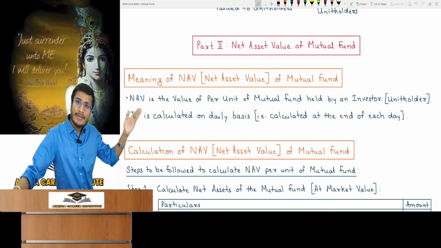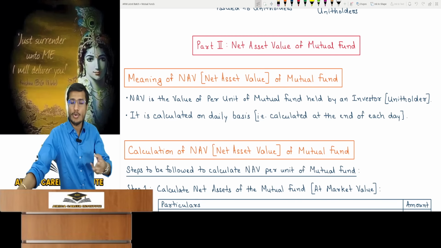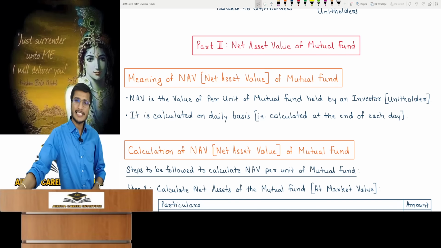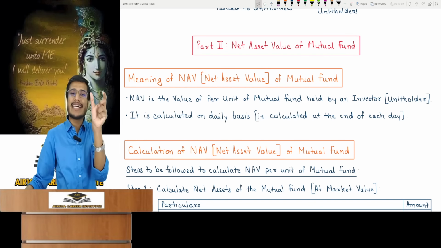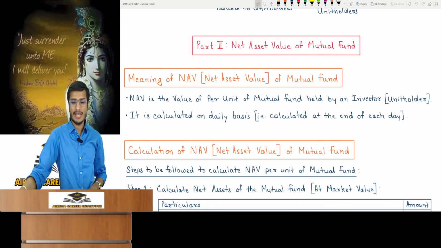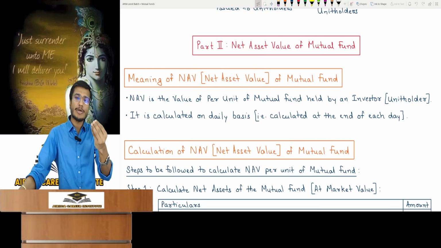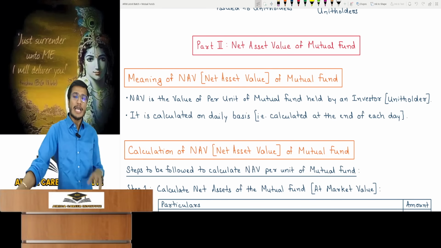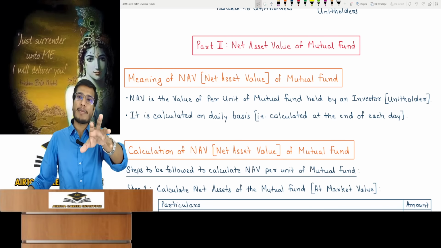Because you directly get the fair price through the NAV. The actual price comes. I will explain now how to calculate it, then you will understand this point. After this, the NAV is calculated on a daily basis. The mutual fund has to calculate the NAV daily. Daily means as soon as a day completes, at the end of each day, the mutual fund calculates and publishes its NAV.